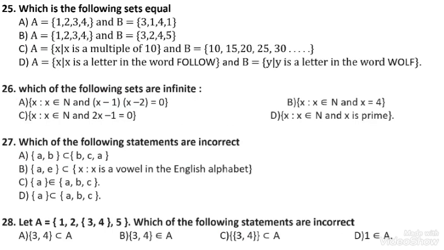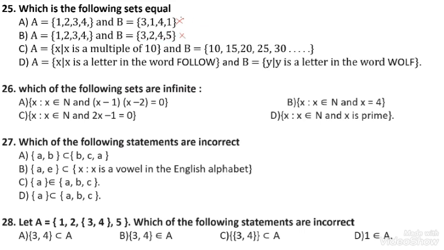Question number 25. Which of the following sets are equal? Equal means the same elements are present in both sets, though there may be changes in the order of writing. Here for option A, 1, 2, 3, 4, and here 3, 4, 1, 4, 1. Here 2 is not present, so this is not an equal set. Next, 1, 2, 3, 4, and here 3, 2, 4, but 5 is there and 1 is not there.